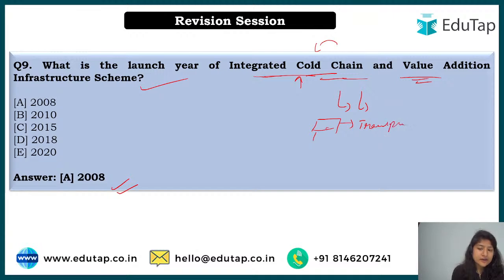So what is cold chain, integrated cold chain? Herein the temperature should be maintained low for the agriculture, to increase the shelf life of agriculture crops, and herein we are going to improve or enhance the capacity of the transportation system, wherein we can use this cold chain technology, so that the produce remains for a longer time.